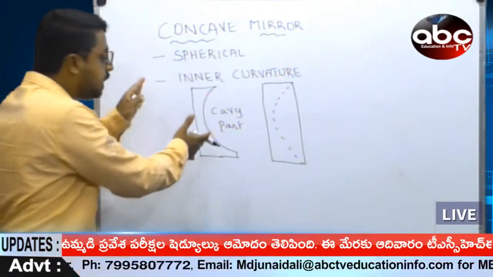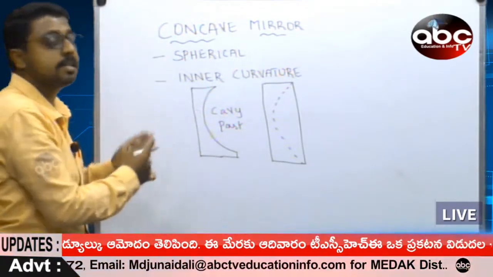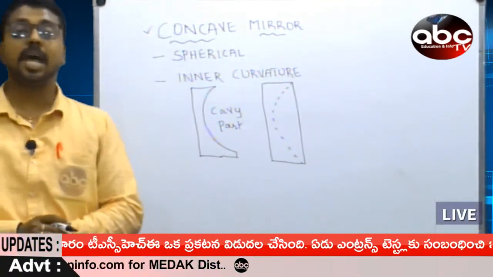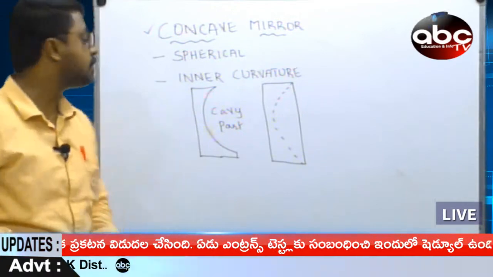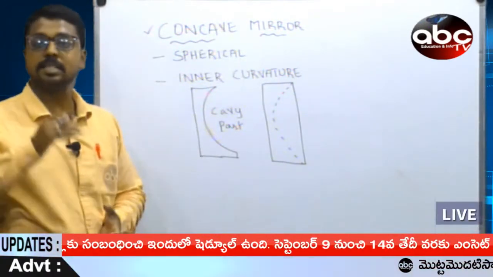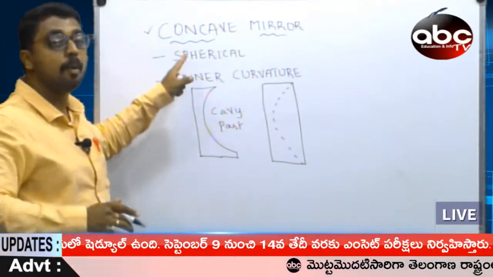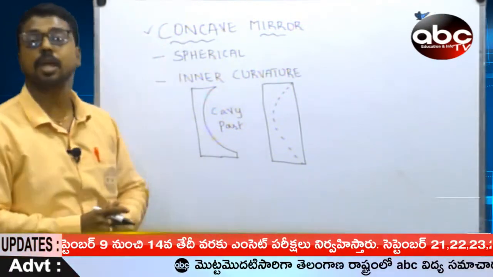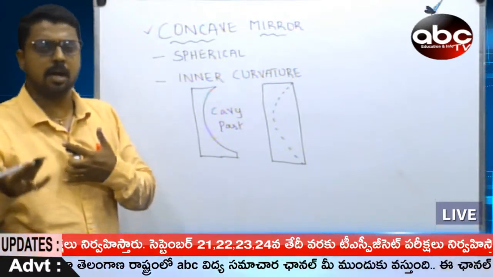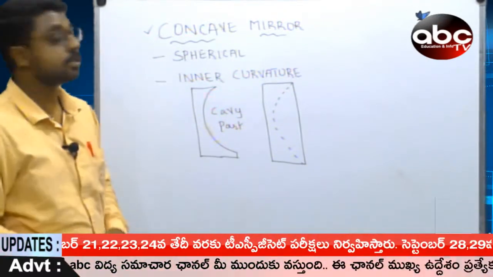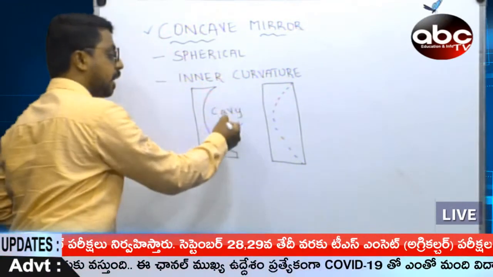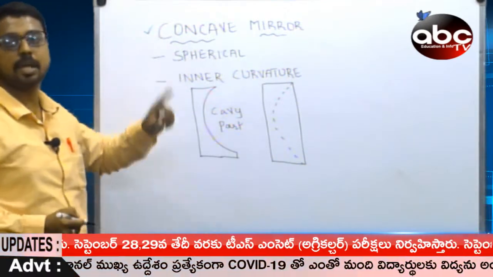If this is the case, then it is called a concave mirror. Majority of the cases in our syllabus we deal with concave mirrors, and we also study examples which occur through a convex mirror. So, a spherical mirror with inner curvature, that is the cave-like part, is a concave mirror.